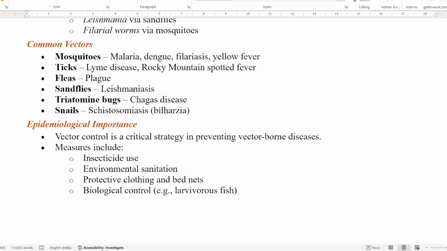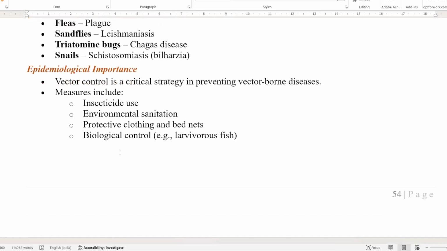Now, what is the importance of studying these vector-borne diseases? Vector-borne diseases are important from the epidemiological point of view because we have to control the vectors. Vector control will control the spread of diseases like malaria, dengue, filariasis, etc. So the strategies we have to include are that we have to use insecticides, sanitize our environment, use protective clothing and bed nets, plus biological control can also help in controlling the vectors.